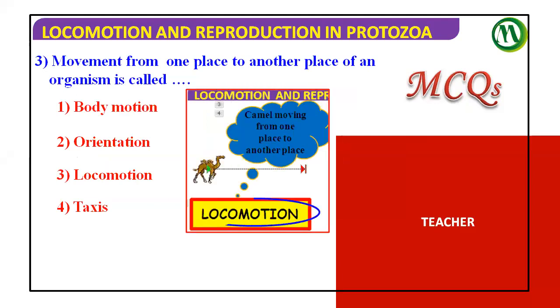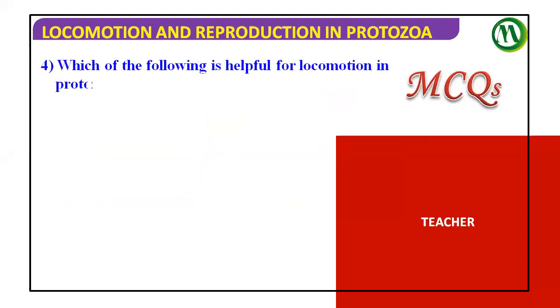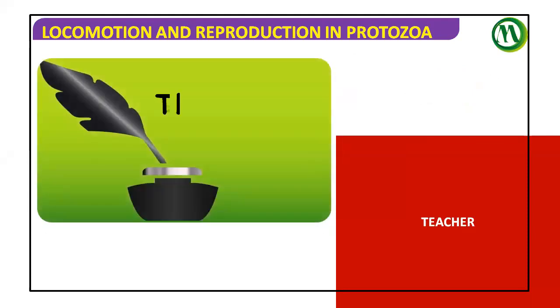I hope till the end of the chapter you will answer like this, because these are basic questions, but in coming days we are going to get good enough questions. Which of the following is helpful for locomotion in protozoa: forelimbs, flagella, hindlimbs, wings? Flagella. Okay, thank you.